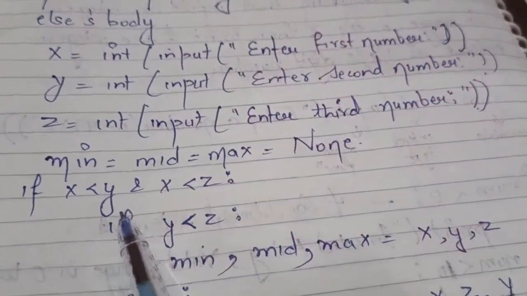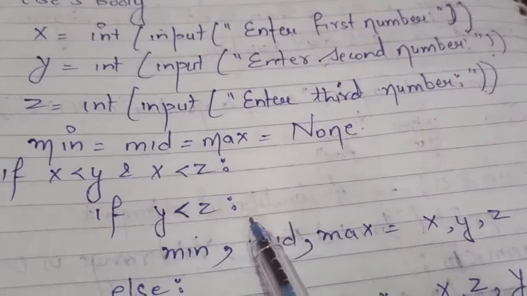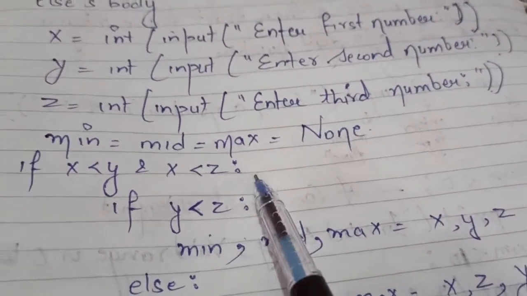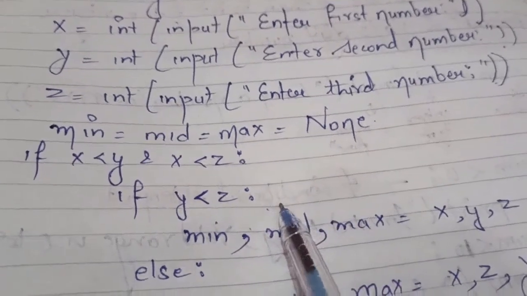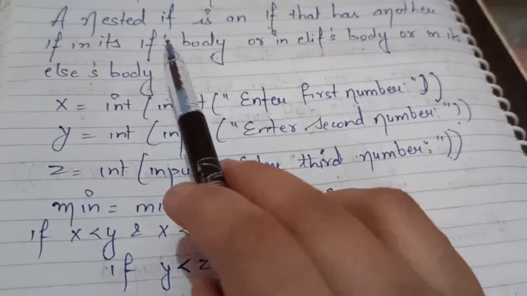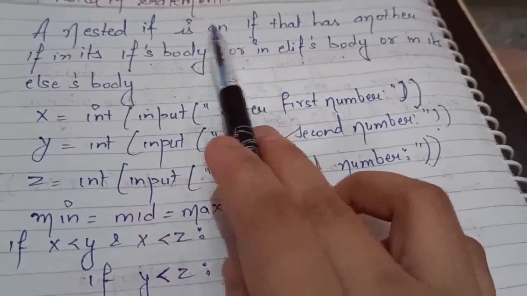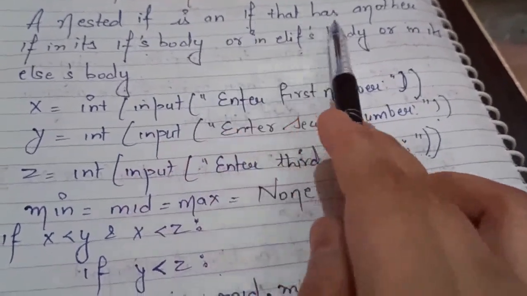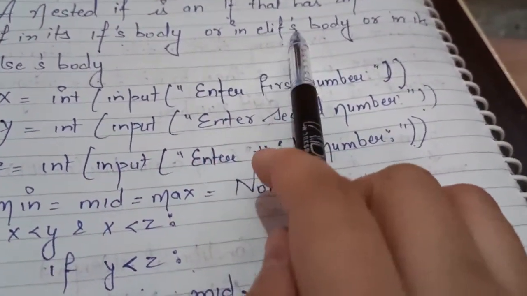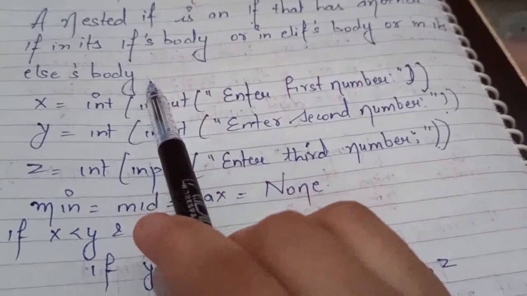I have mentioned this if condition, it contains a nested if, meaning an if statement inside another if, because this is already an if statement, and inside it I have given one more if statement. So that is the meaning of nested if. A nested if is an if that has another if in its if's body. Same way we can put it in the elif's body and in its else body also.